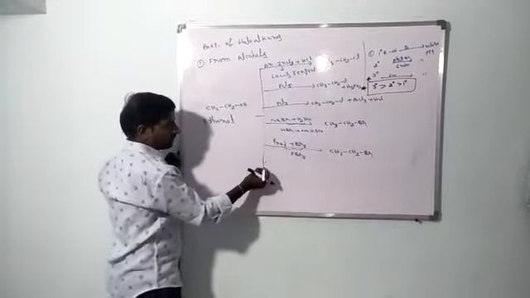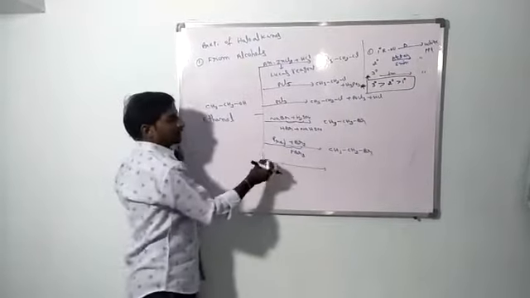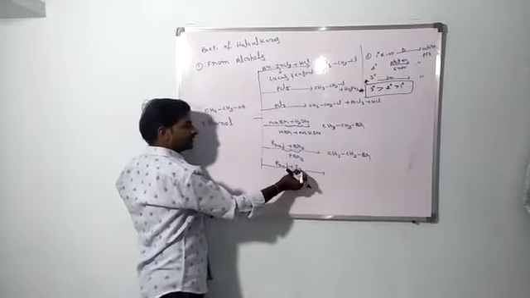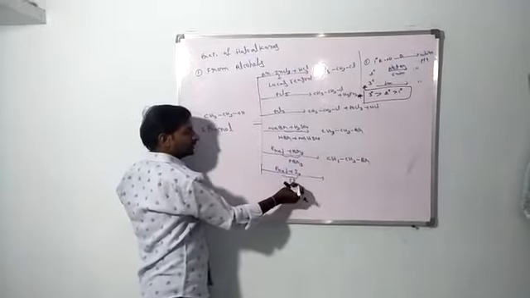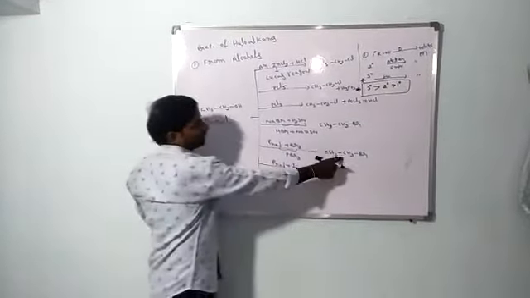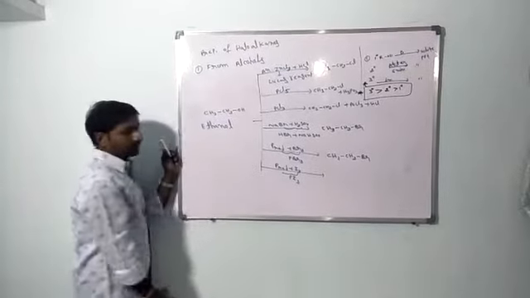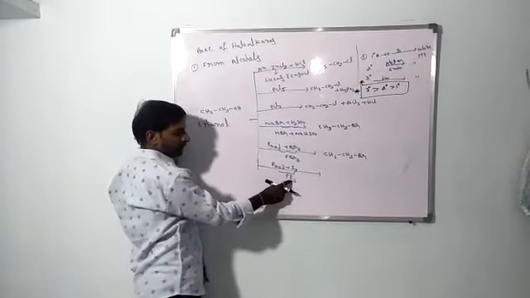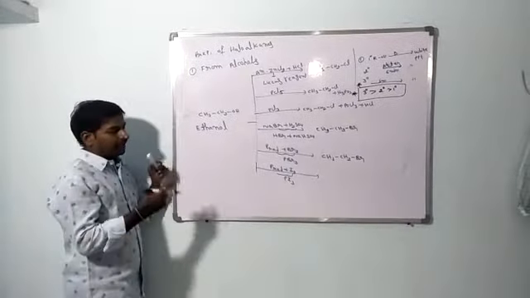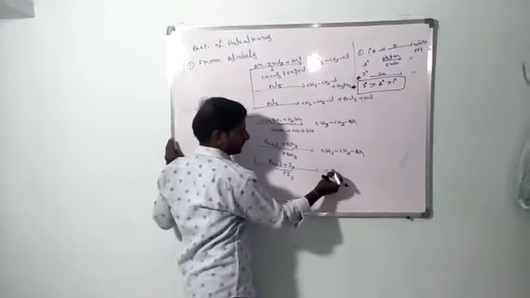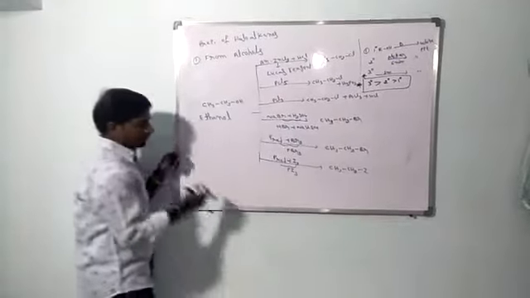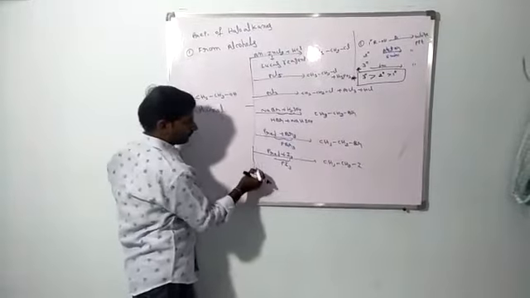In a similar way, if we want to prepare the iodine compound, the same red phosphorus will react with I2 and we will get the PI3. So if you want to prepare the bromo compound, we have to take red phosphorus plus Br2. If you want to prepare the iodo compound, we have to take red phosphorus and I2. We will get the PI3, and then CH3CH2I.